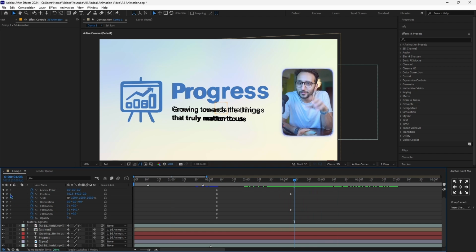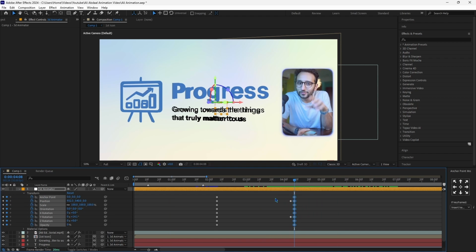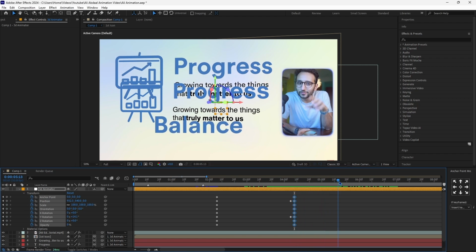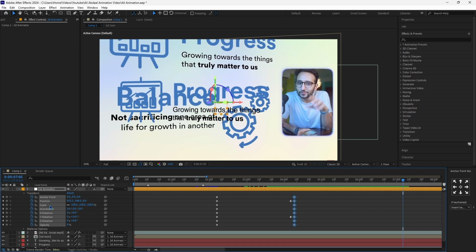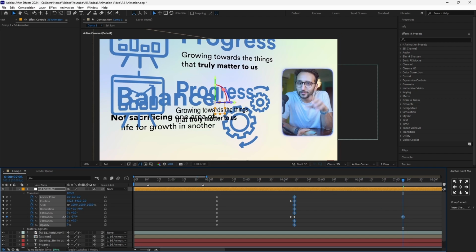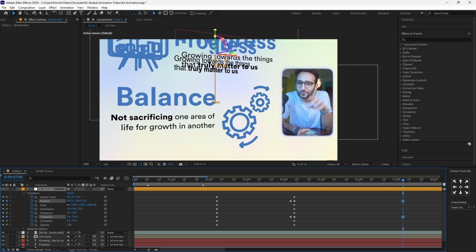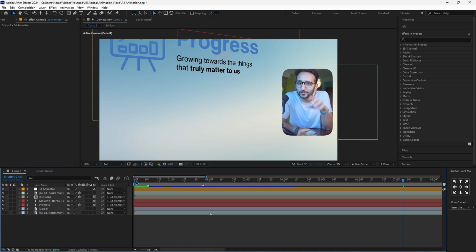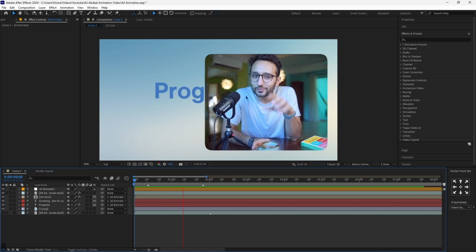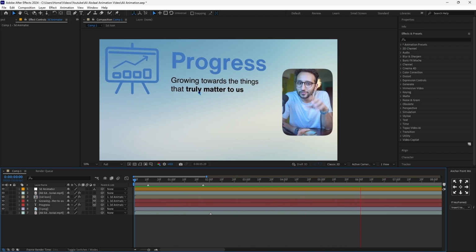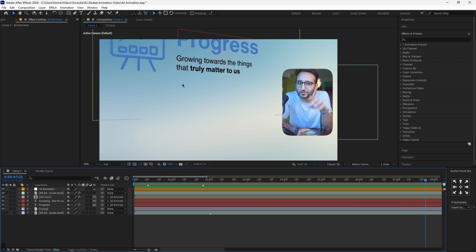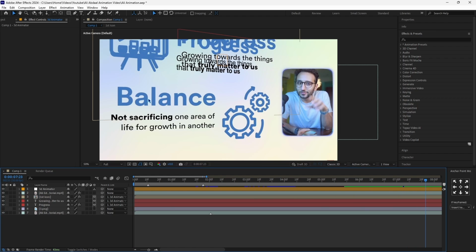And then from right here, a second effect is going to happen, which is, as you can see, it's going to go up and turn the other way around. The movement stops around here, and as you can see, the rotation is going to be in this other way, and the position is going to be up, as you can see. So that now if I go ahead and play our text, as you can see, we have this, then it moves upwards and it leaves space to create our second part, which is going to be the balance.